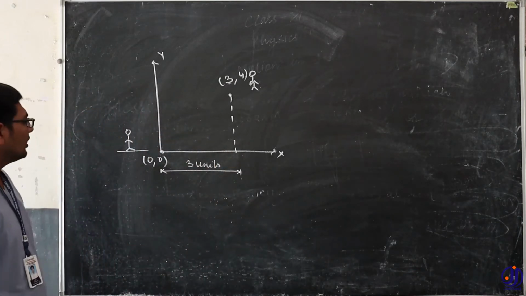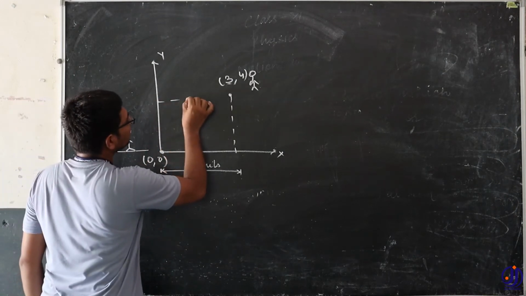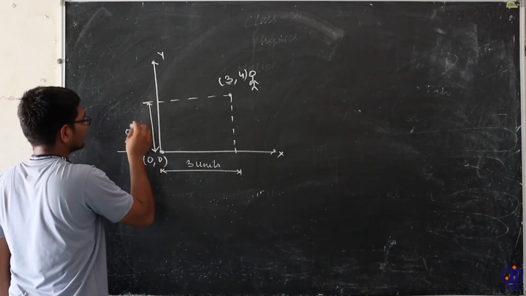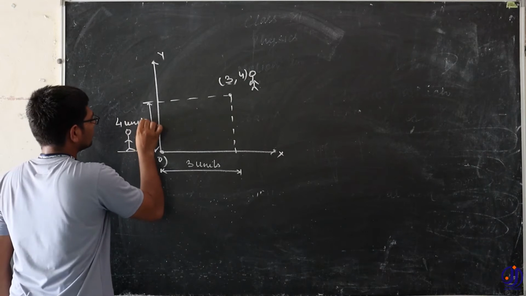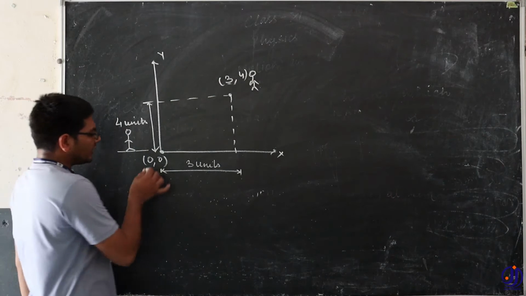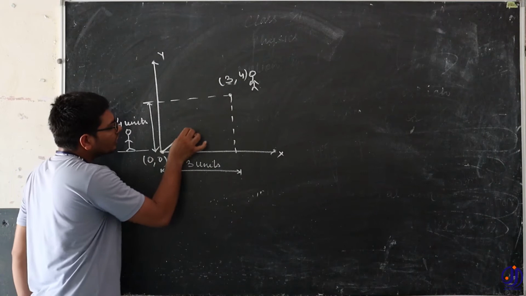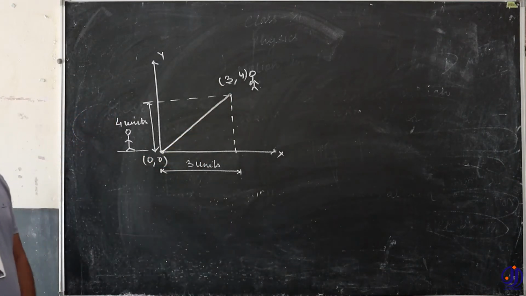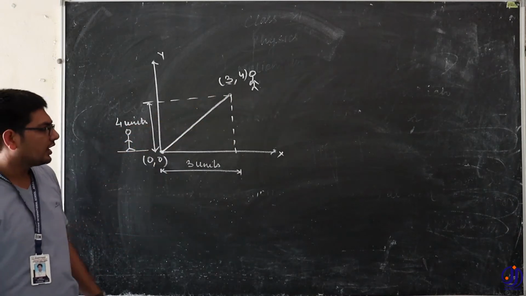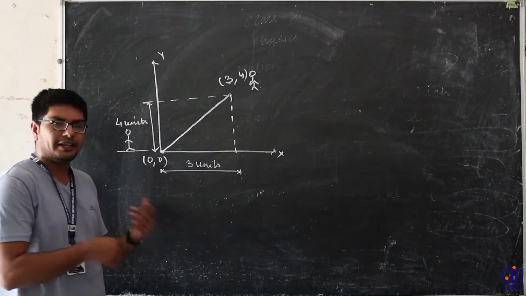The distance of this person along the y-axis is 4 units. Now, what is actually the distance of this person from the origin? So, we just join it. Because this is 3 units and this is 4 units, what will be the distance? We can calculate it simply by Pythagoras theorem, or by the distance formula.